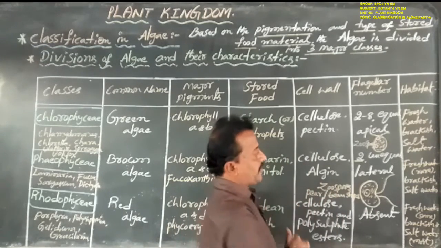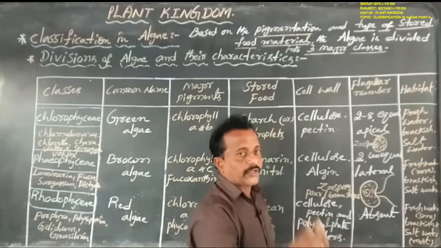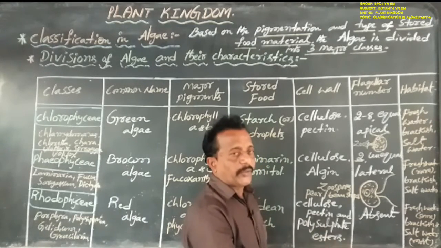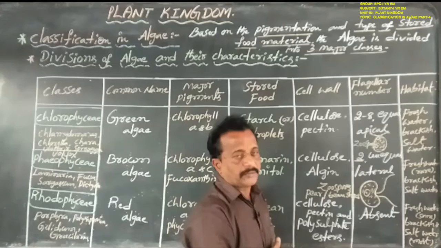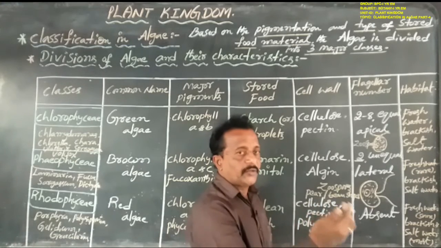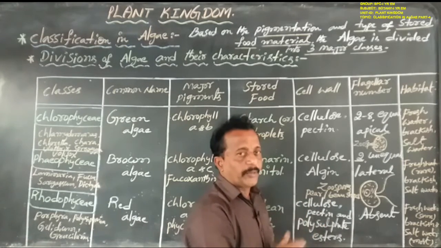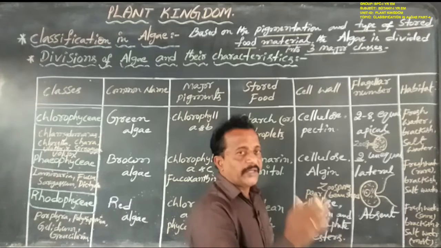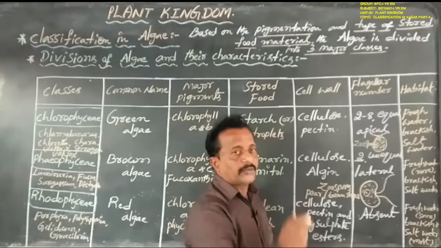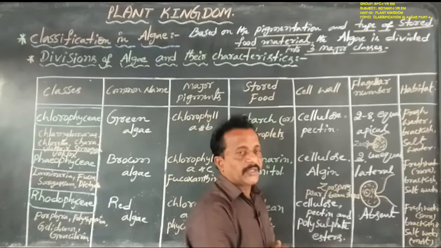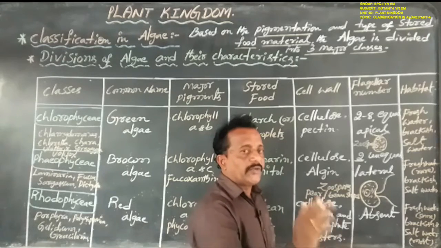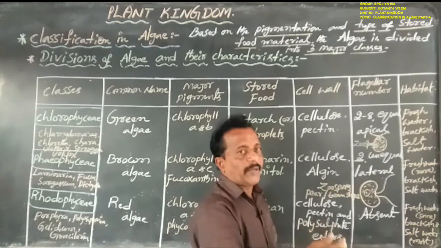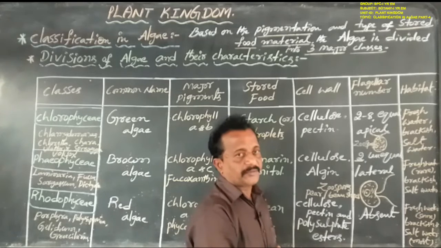So both asexual reproduction and sexual reproduction are similar in Chlorophyceae and in Phaeophyceae, but differ here. In their asexual reproduction only one zoospore is involved. In their sexual reproduction 2 gametes are involved, one is a male gamete, another one is a female gamete.